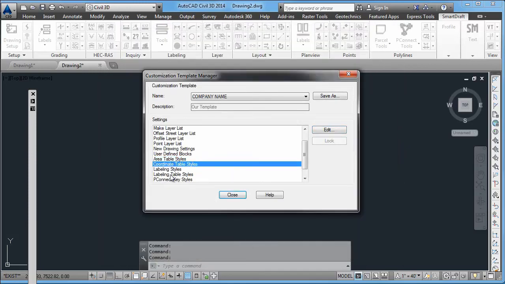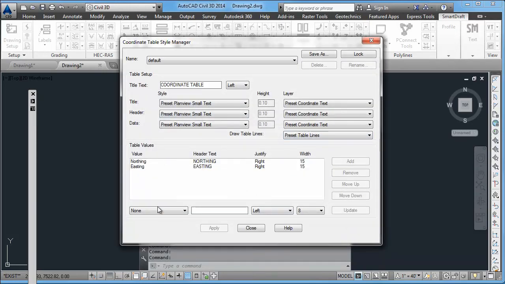Coordinate tables, so like if you want to print out your northing and easting coordinate tables, various things that are available: northing, easting, elevation, descriptor, raw descriptor, prompted note.